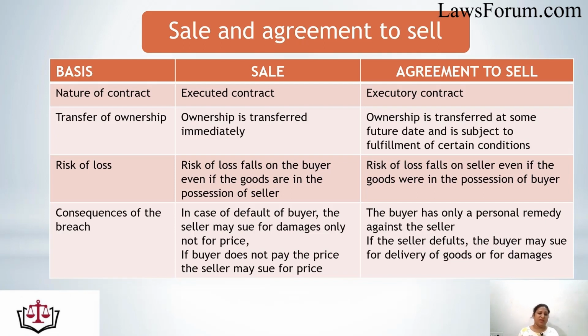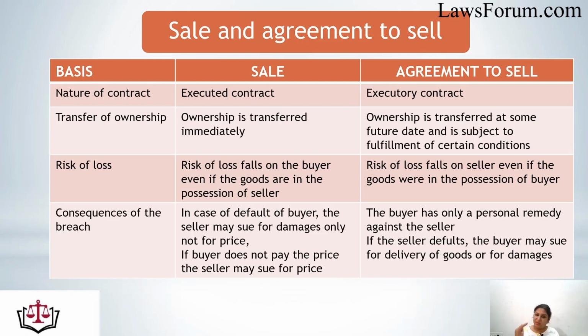Next, in case of sale, consequences of breach. In case of default of buyer, if the buyer does not pay the price, the seller may sue for the price. But if in case of sale, the goods are not being transferred, the ownership is not being transferred by the seller, then the buyer may sue for the damages.